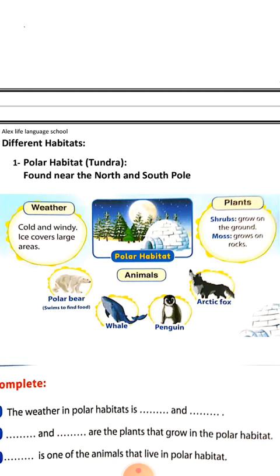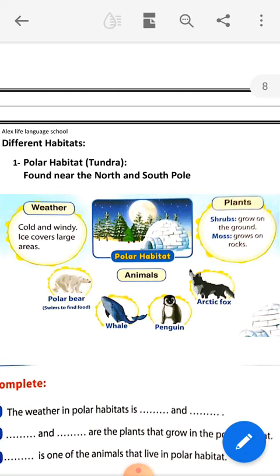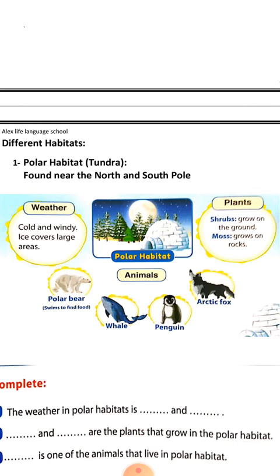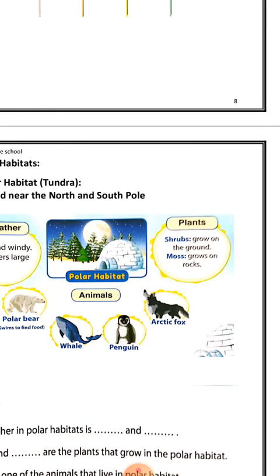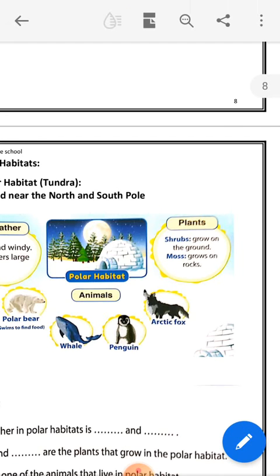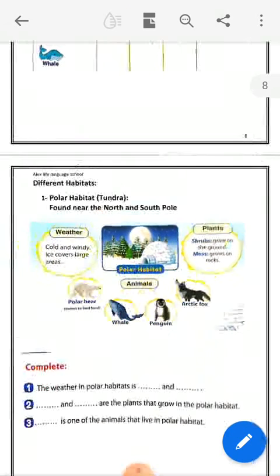The whale is a fish, so it lives under the cold water of the polar habitat, so it can't be covered by fur. The three animals covered by a thick layer of fur are polar bear, penguin, and Arctic fox. The plants which grow in the polar habitat are shrubs, which grow on the ground, and moss, which grows on the rock. Here we have finished the polar habitat.